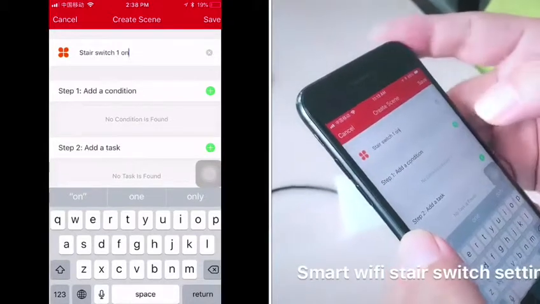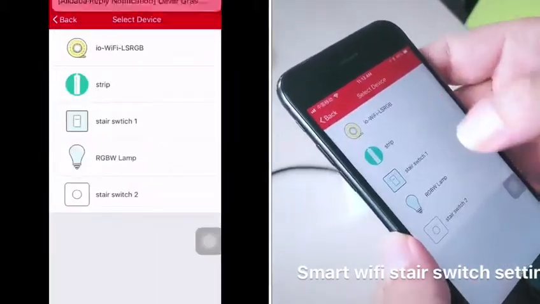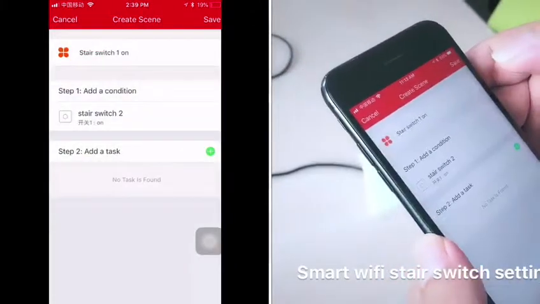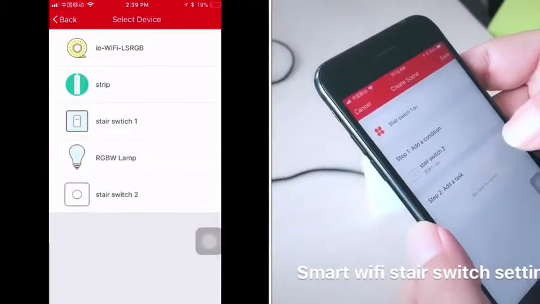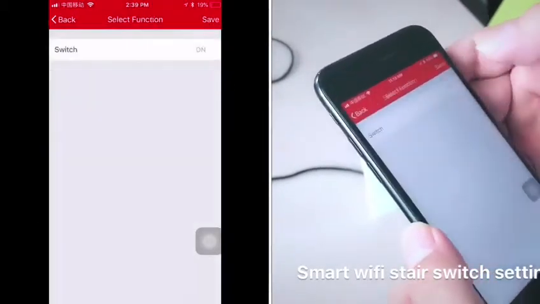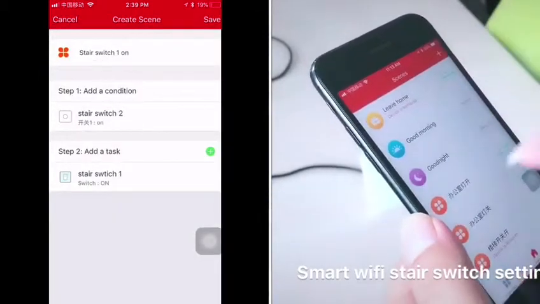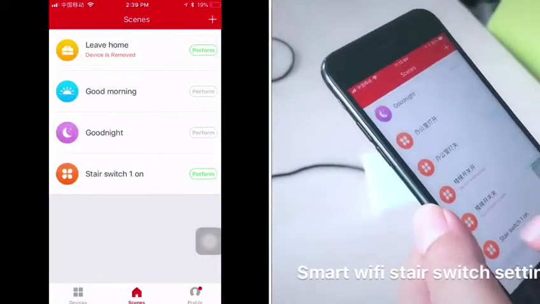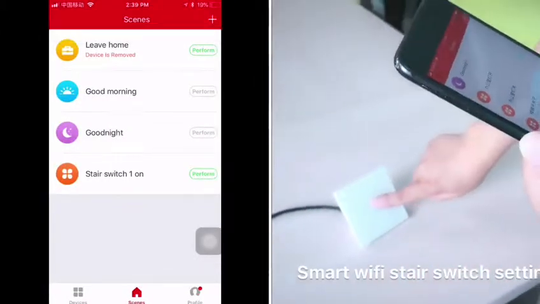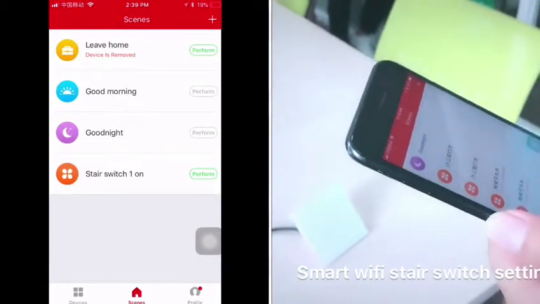So the condition is when the device Stair switch 2 is on, then Stair switch 1 is on. So this is condition 1. Stair switch 1 on. That means if I turn it to on, the Stair switch 1 will go on.